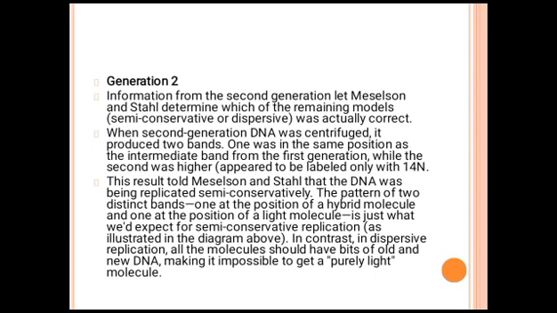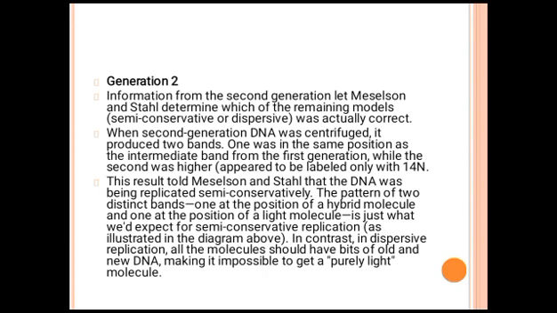Generation 2: information from the second generation let Meselson and Stahl determine which of the remaining models was actually correct. When second generation DNA was centrifuged, it produced two bands. One was in the same position as the intermediate band from the first generation, while the second was higher and appeared to be labeled only with nitrogen 14. This result told Meselson and Stahl that the DNA was being replicated semi-conservatively.